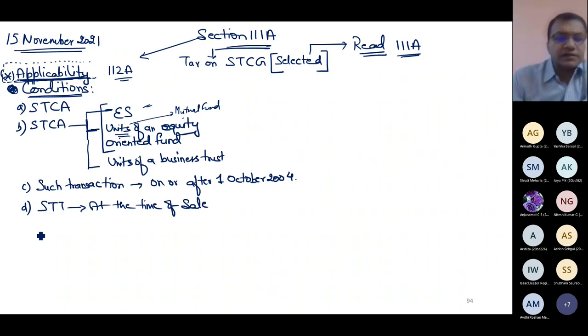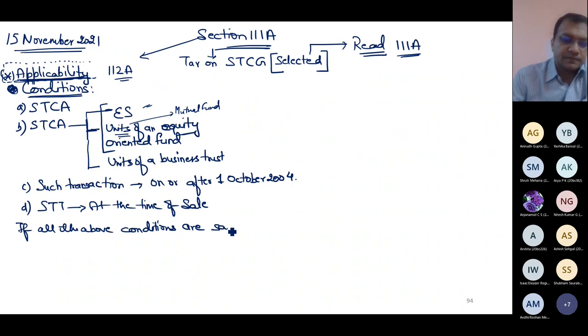If all the above conditions are satisfied, then my gain would be short-term capital gain and it will be taxable at a flat rate of 15%.